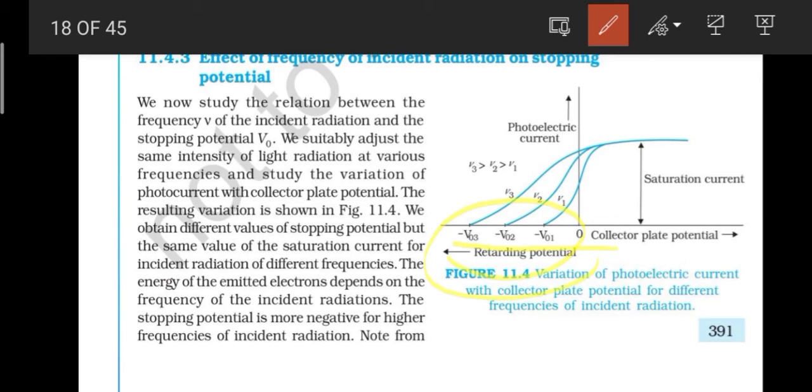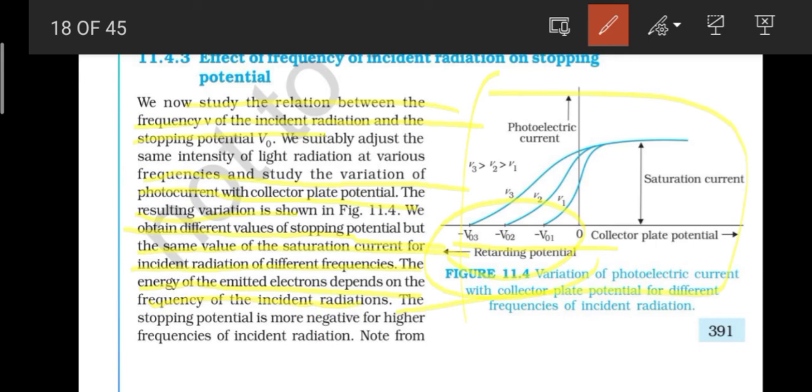Okay, so we now study the relation between the frequency ν of the incident radiation and the stopping potential V naught. We suitably adjust the same intensity of the light radiation at various frequencies and study the variation of the photocurrent with collector plate potential. So the resulting variation is shown here, as you can see in this graph. We obtain different values of stopping potential, but the same value of the saturation current for incident radiation of different frequencies. So, the energy of the emitted electrons depends on the frequency.